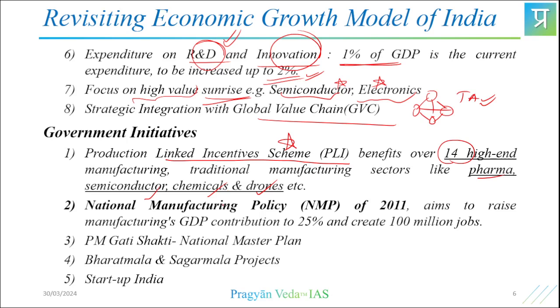So national manufacturing policy, which came in 2011, aimed at raising the contribution of manufacturing sector to GDP by 20% and create, say, around 100 million jobs. This was one such policy which came out. Then PM Gati Shakti, we have the national master plan for the infrastructure growth, rail, road, all that. So this is one such important initiative. Then Bharatmala we have, Sagarmala we have, developing ports, and Bharatmala for various other infrastructure development.